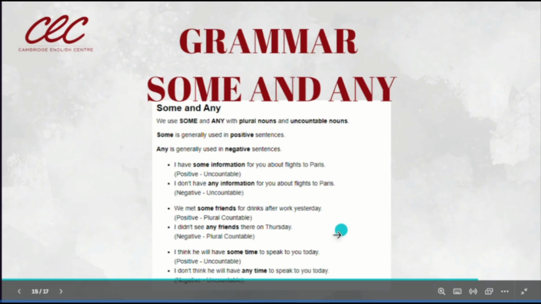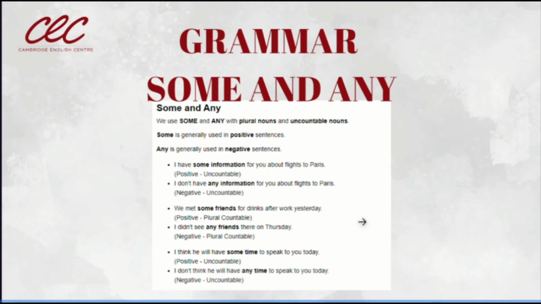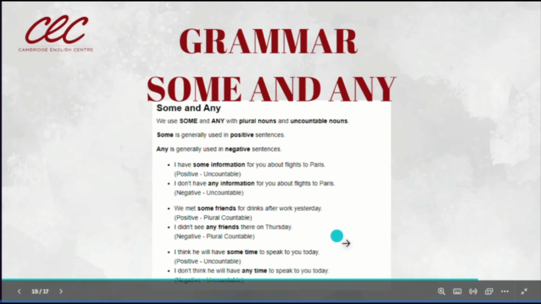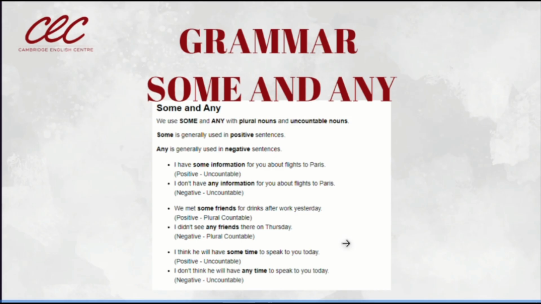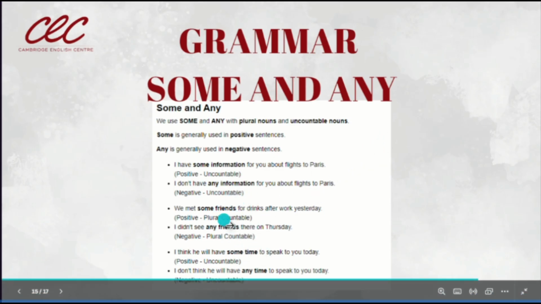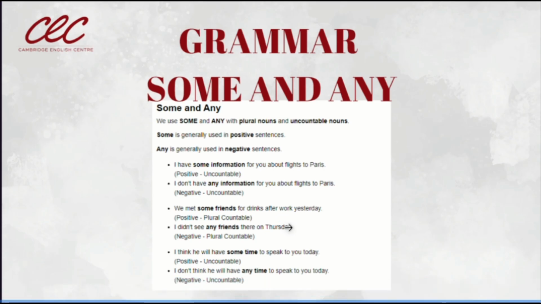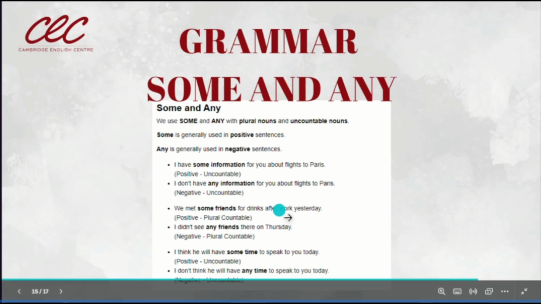No vi a ningún amigo. ¿Sí? Esa sería la negación. En la primera me encontré con algunos amigos, positivo. En la segunda no vi a ninguno de mis amigos, negativo. ¿Sí? That is the difference between some and any. Y ambos son del plural, si se fijan, ambos son plurals. Friends and friends. Siempre nuestro noun va a llevar la s o es, que nos va a ayudar a identificar que está en plural y que no está en singular, ¿sí? Que nos estamos refiriendo a más de un objeto o en este caso personas, ¿sí? Amigos, en plural.